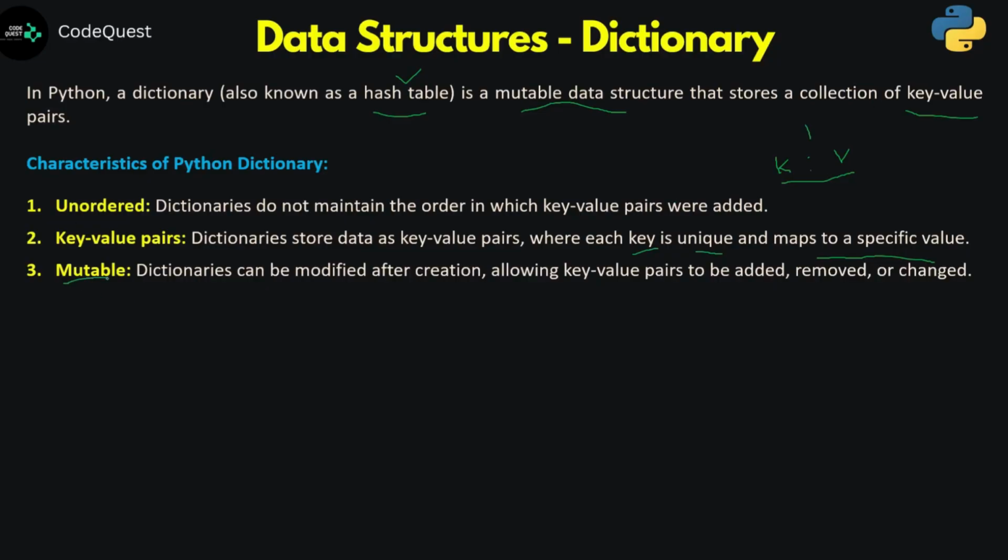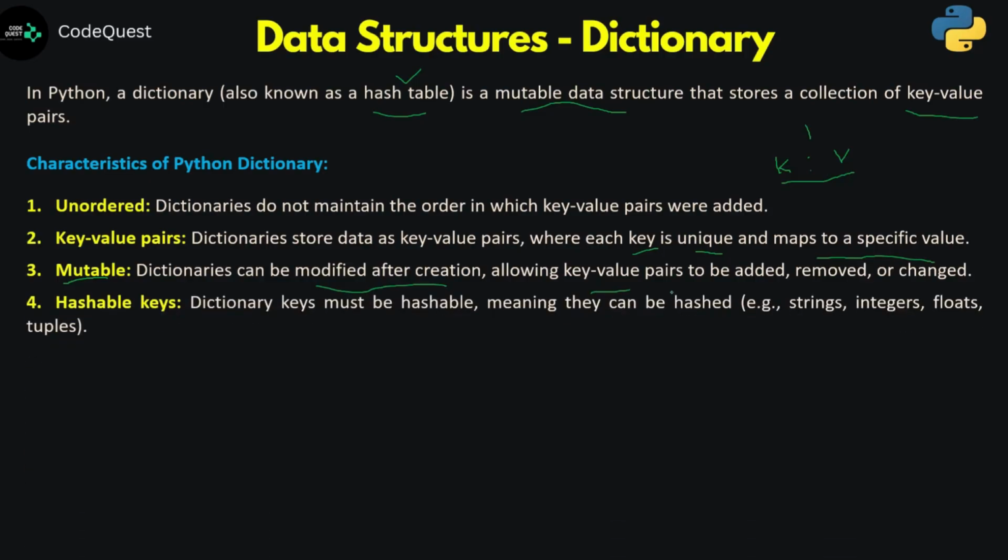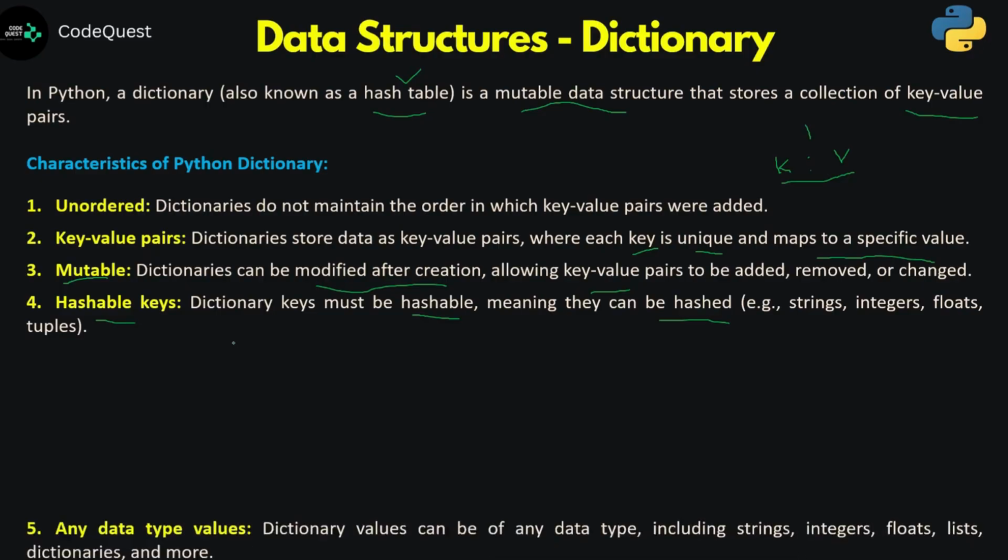Now it is mutable, so we can modify it after creation, allowing key value pairs to be added or removed. We can also change the existing key value pairs. And hash table keys: dictionary keys must be hashable, because here we hold unique key values, which means we can hash them. Hashing is one of the concepts of searching, like your linear search and binary search. Hashing is also one kind of searching technique. So dictionary is helpful in terms of hashing.